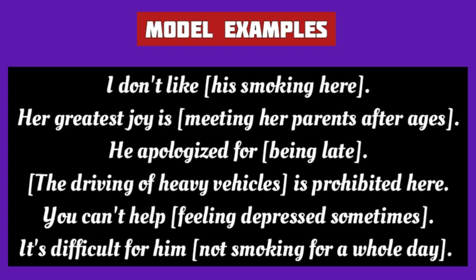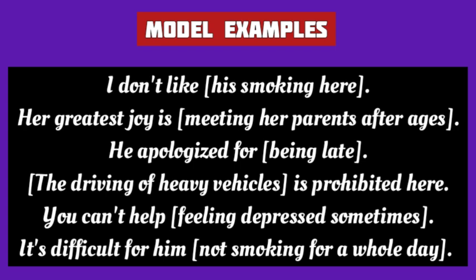Finally, see some more examples of gerund phrases on your screen. In the first example, "I don't like his smoking here," his smoking here is the gerund phrase used as the object of the sentence. Remember, before a gerund, a noun or a pronoun is always in its possessive case. In the next example, the gerund phrase meeting her parents after ages is the complement of the link verb is. And this gerund phrase contains the gerund meeting, its object her parents, and the adverb phrase after ages.